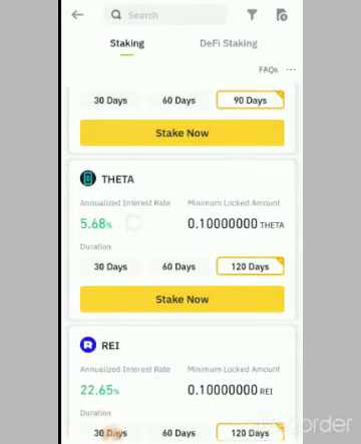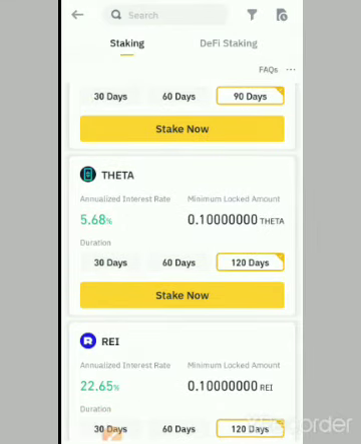It doesn't matter the percentage they're giving you, because let's say I lock up Theta for 120 days, for example, and when the 120 days is completed, if the value of Theta at the time I bought it is $1, for instance, and by the time I'm redeeming it the price is now $6, it doesn't matter the value, I'm still going to get back the number of coins I'm supposed to get. So that is a plus for me.